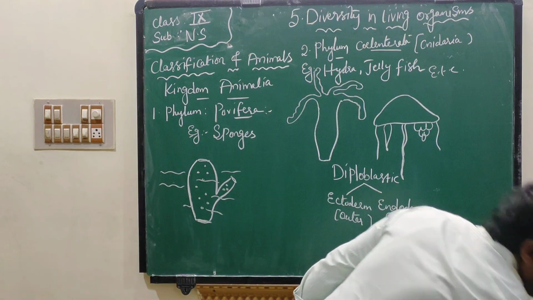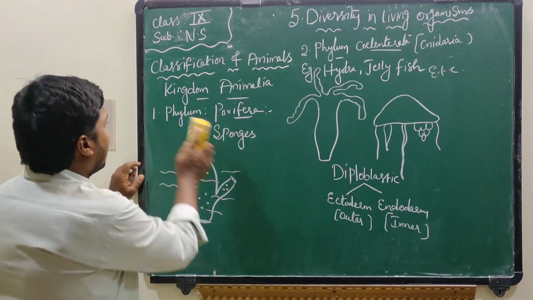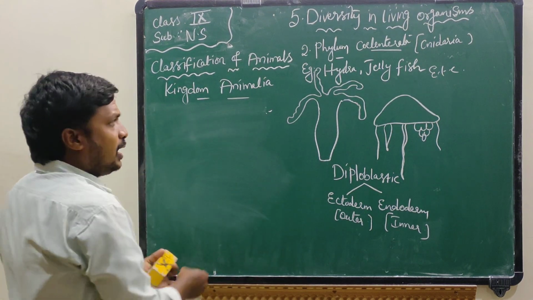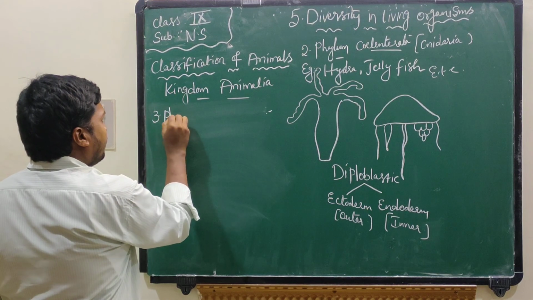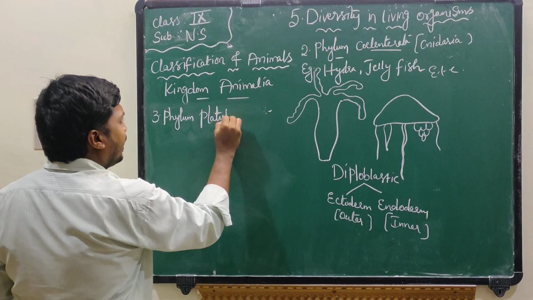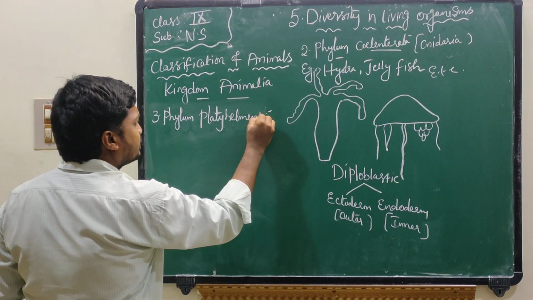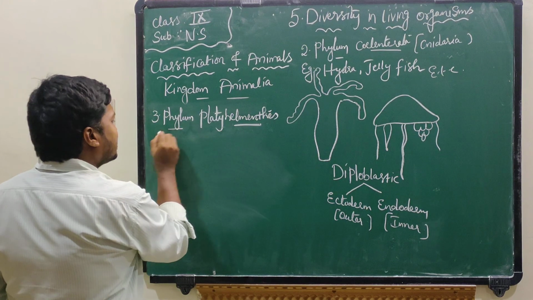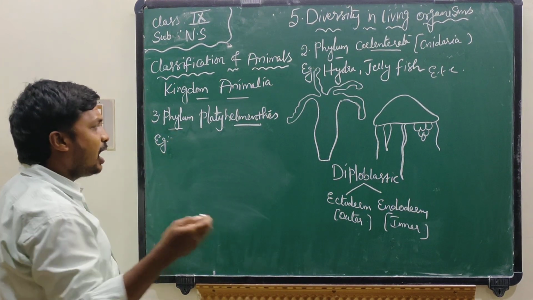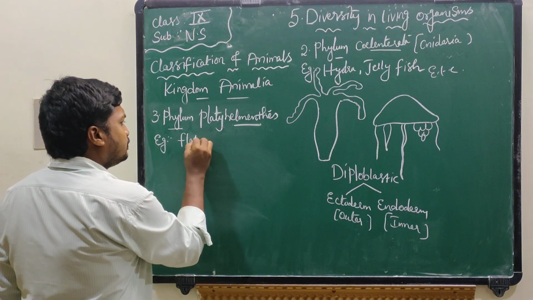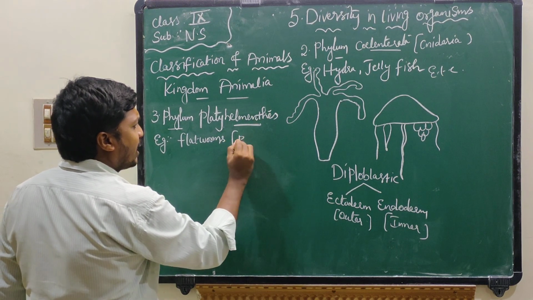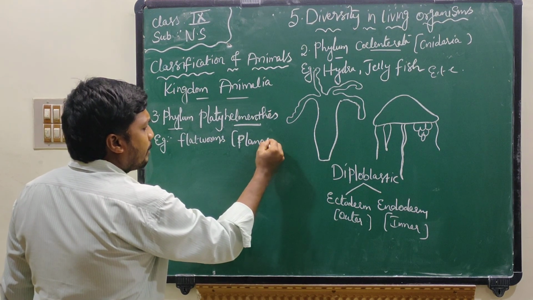Now I will explain about the third phylum in Kingdom Animalia, Platyhelminthes. Examples of organisms which belong to phylum Platyhelminthes are flatworms. Flatworms are also called planaria.